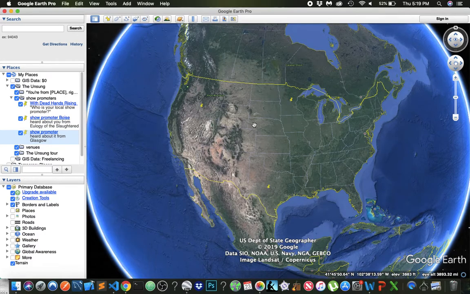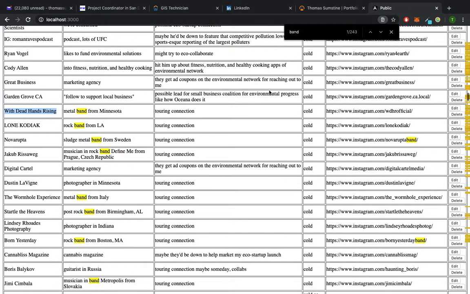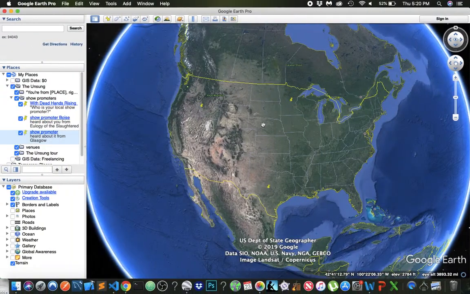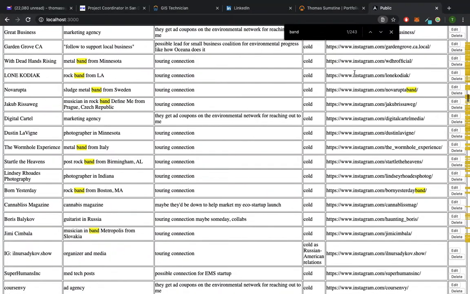It's just one example how I'm using this app I built. This really helps me organize my network and how I can combine it with my education and interest in geography and geospatial technology to advance my career and my hobbies.